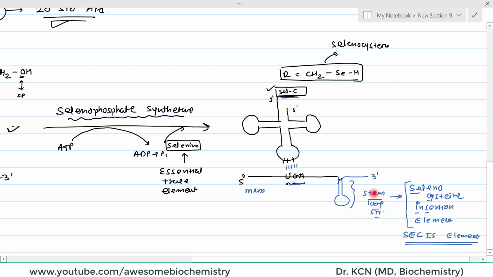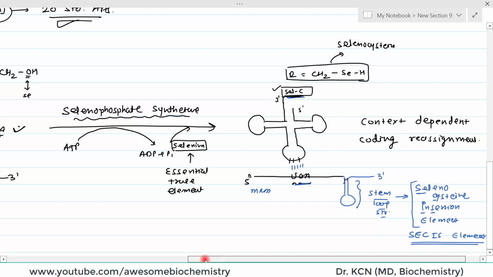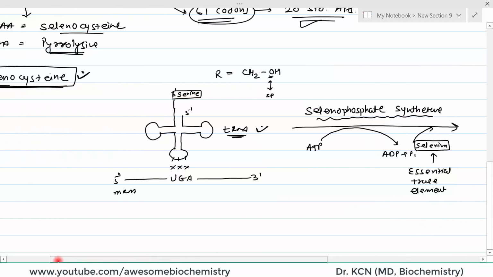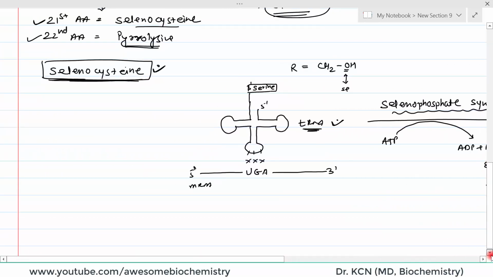But when the context is different, it is modifying itself. Its code is reassigned. Reassigned to what? Reassigned to selenocysteine. So this phenomenon can also be called context dependent coding reassignment, right? So this is how selenocysteine is inserted into the protein.